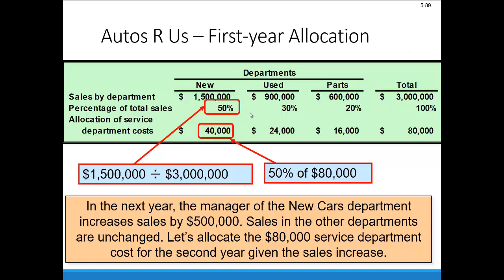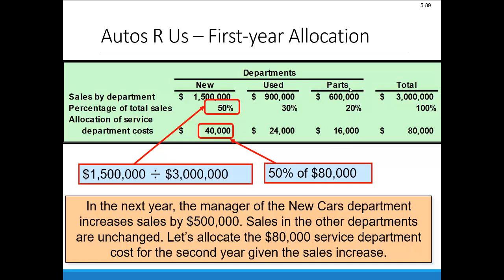So that's a percentage of total sales of 50%, 30%, and 20% respectively. If we're allocating based on this relative performance, that means we're allocating $40,000 in service department costs, 50% of $80,000, to the new car department, 30% or $24,000 to used, and then $16,000 or that 20% to parts.